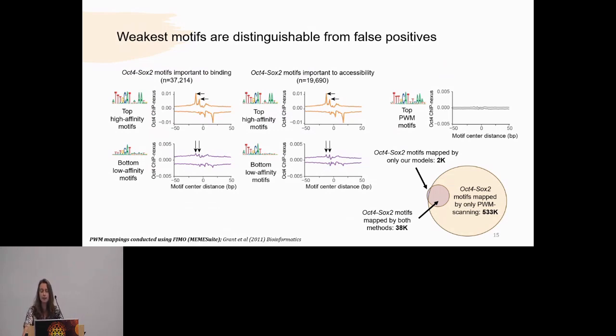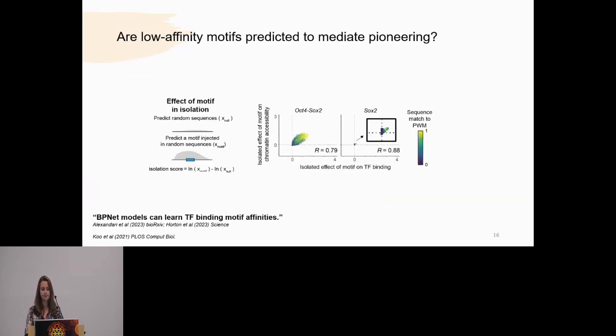It returned over 500,000 hits, and of those, only about 40,000 or 38,000 were deemed to be important by our models. When I show the OCT4 binding in gray across the best matched PWM unique sequences, we can see there's almost no binding, indicating that the models are indeed, at the level of DNA sequence, able to learn functionally bound sites that are actually quite degenerate.